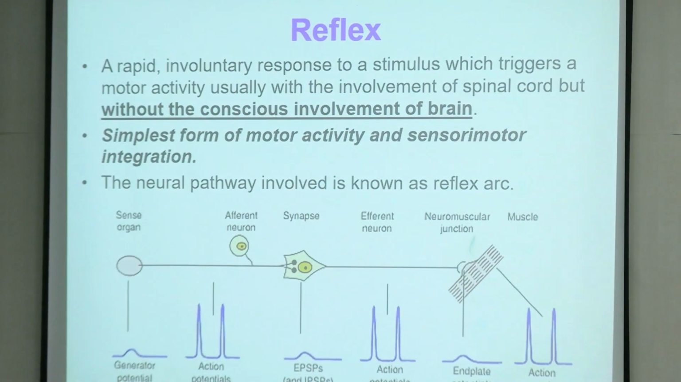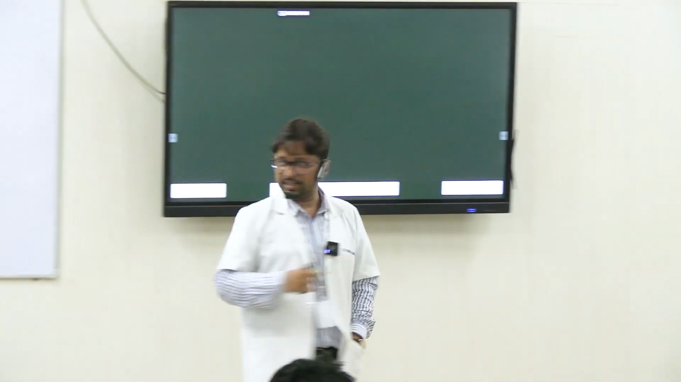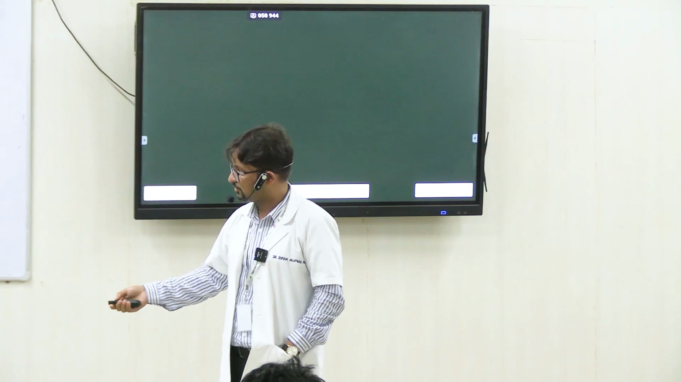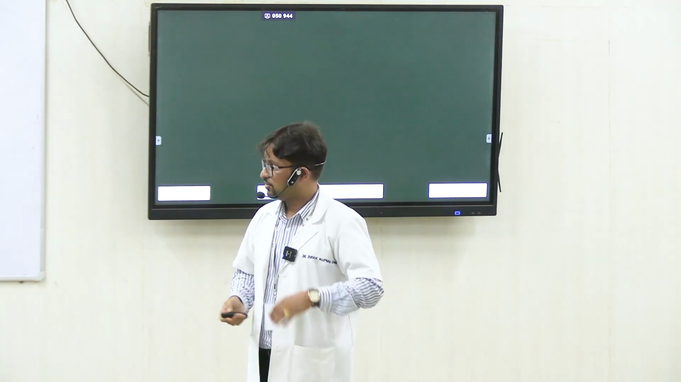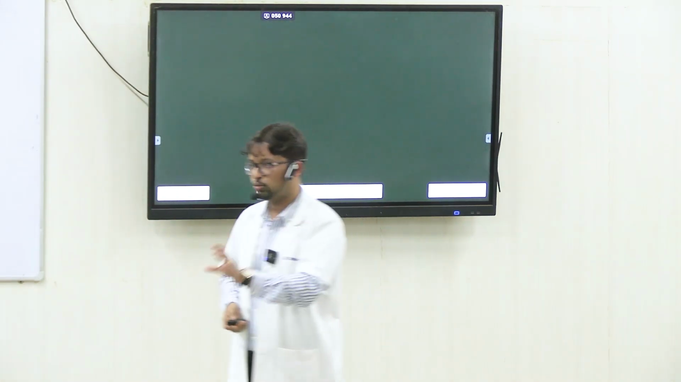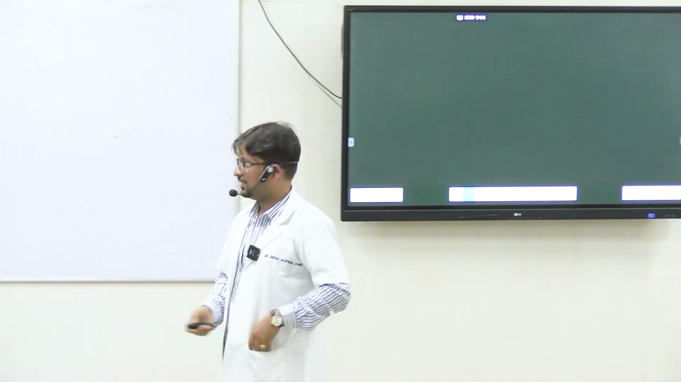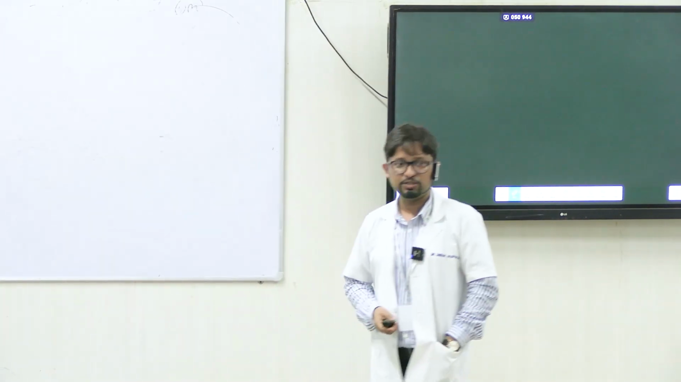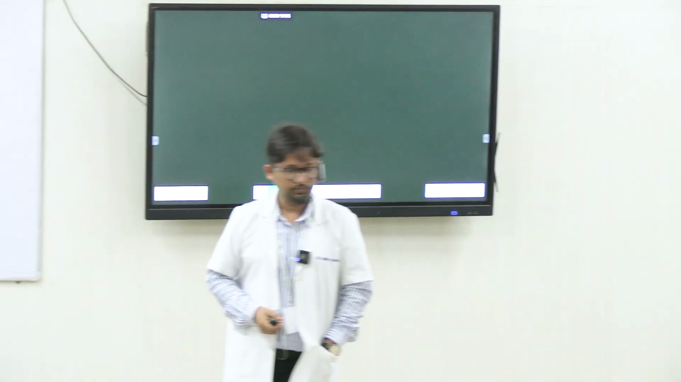So a reflex is the simplest form of motor activity, and क्योंकि you can see this reflex arc, right? It has both sensory components and motor components. So it is also the simplest form of sensory motor integration.